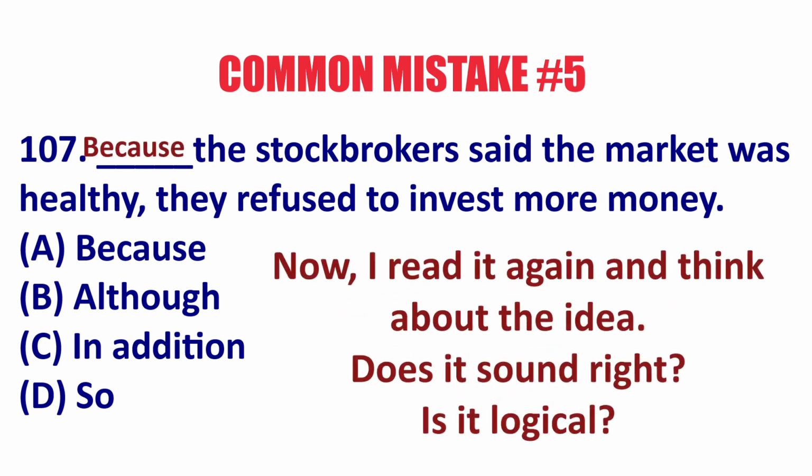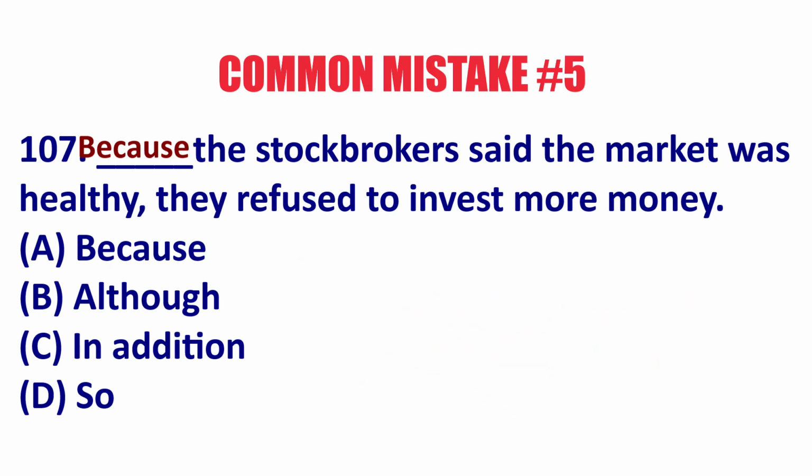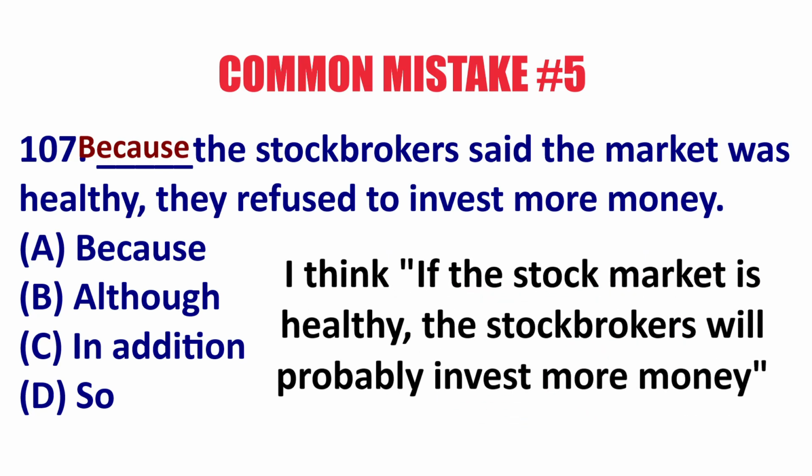Now I read it again with because, and I think of the idea. Because the stockbrokers said the market was healthy, they refused to invest more money. I think this sounds strange. It's not grammar, but the idea is strange. If the market is healthy, the stockbrokers will probably invest more money.